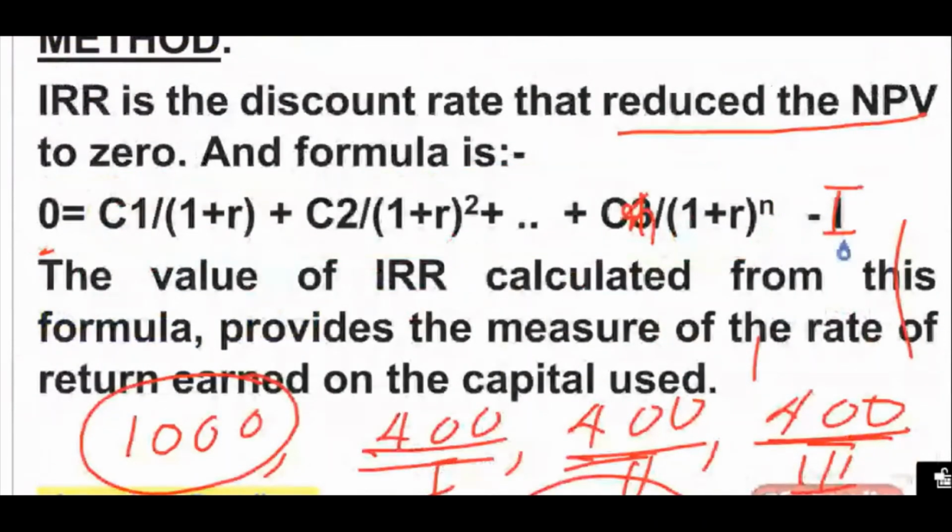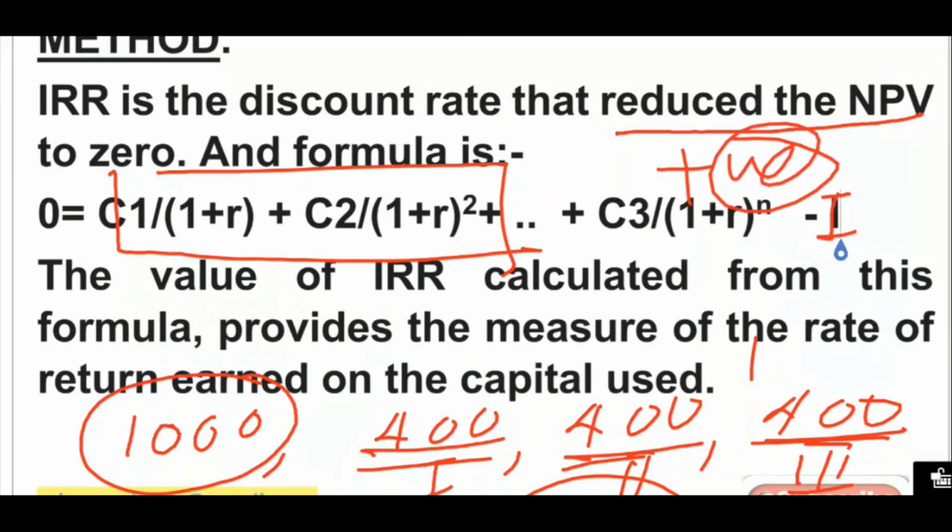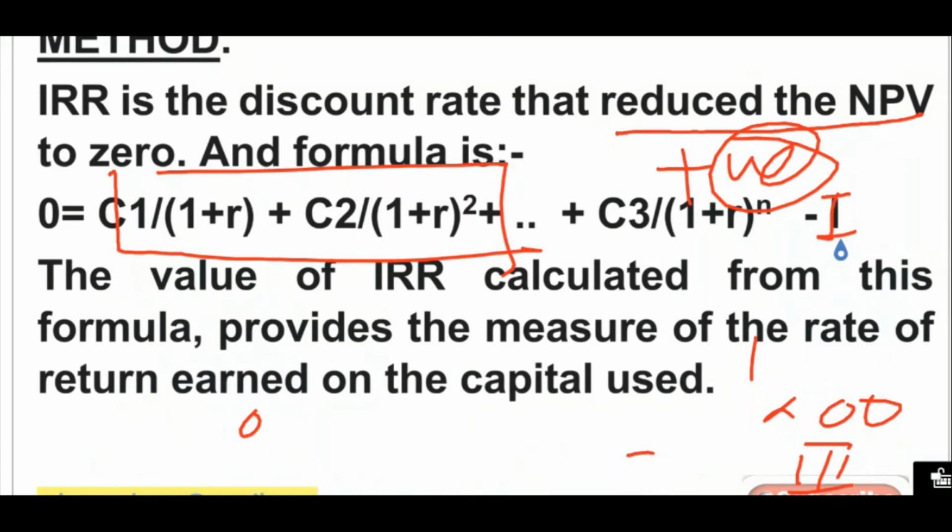So what is the formula of IRR? C1 divided by 1 plus R, plus C2 divided by 1 plus R squared, as we have done in the previous question, and minus the investment. We got some positive value, that means our internal rate of return is more than 10%. So we can calculate for 15% also, and for 16% also, till we get a negative value. If we get a negative value, we come back once again.